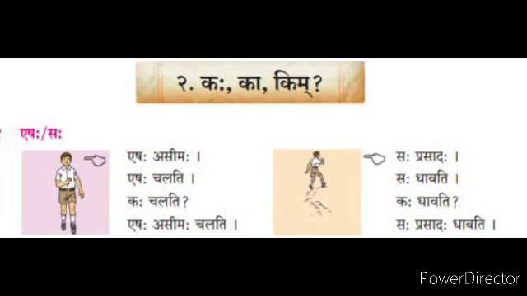So make a question. Instead of Sah, we use Kah, Dhavati. Who is running? Sah Prasadah Dhavati. The answer is that boy Prasad is running. In this way, we frame the questions and sentences.